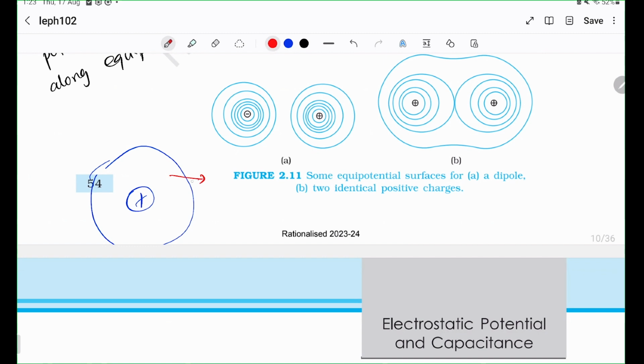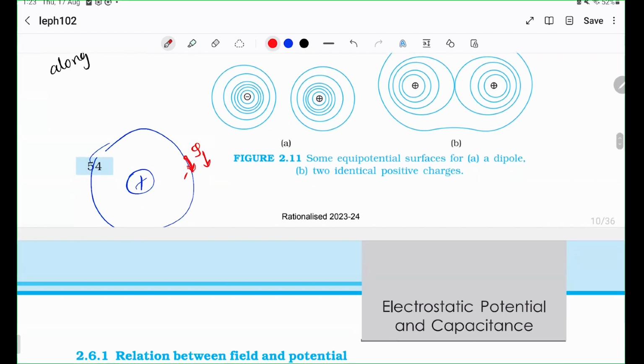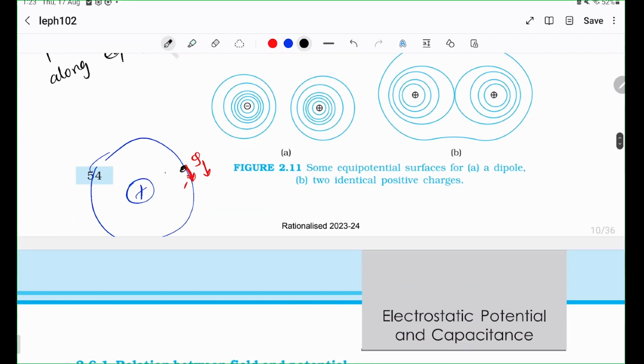Now this electric field can be split into a perpendicular component and a horizontal component, right? The perpendicular component is fine, but the horizontal component will drive this charge Q to have a motion along this path. But you know that these two points have the same potential. That is clearly not allowed, because if it has the same potential, it's not going to want to move there. Therefore, the electric field can have no component which is tangential to the equipotential. So when you have an equipotential like that, the electric field cannot have any tangential component.